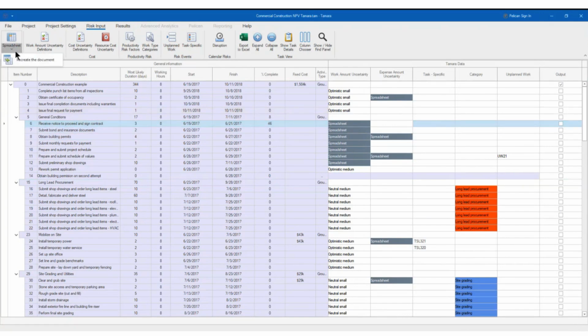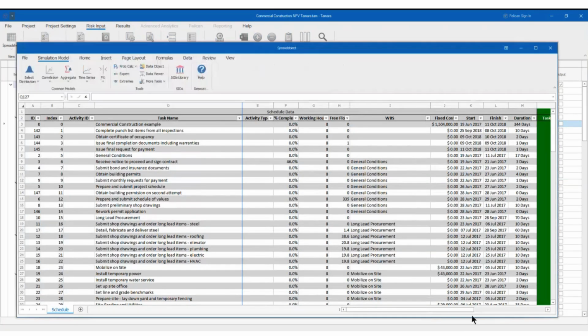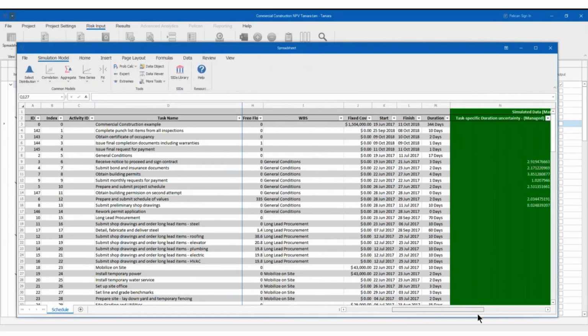Just 1 second. Here you go. So I think I pressed the wrong button.